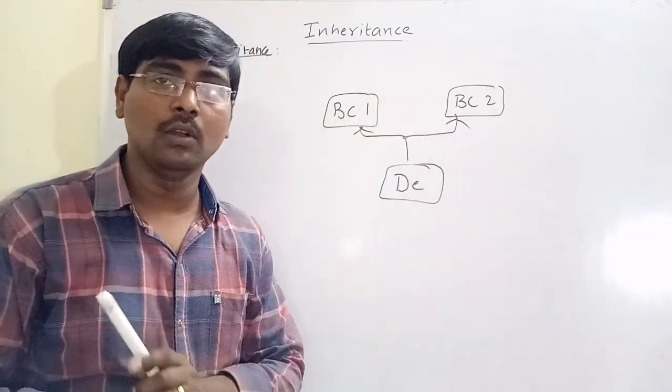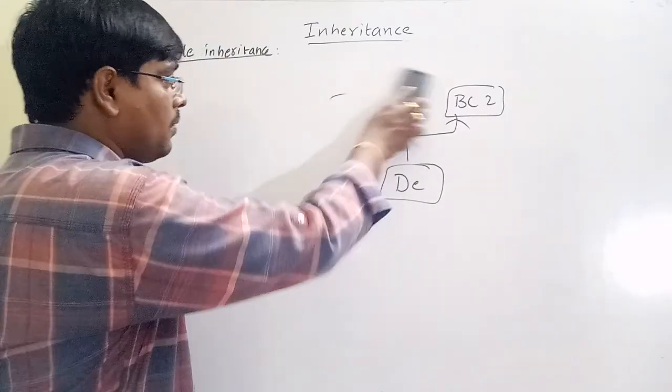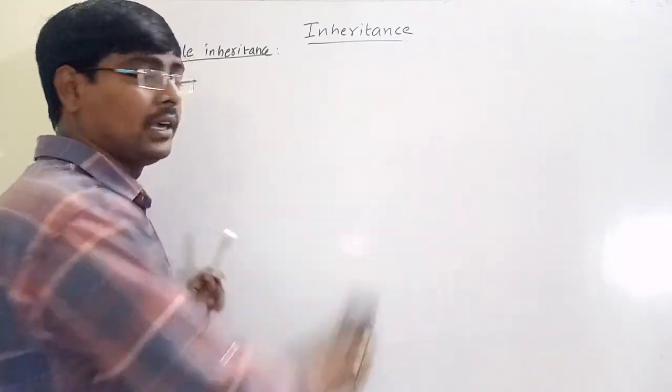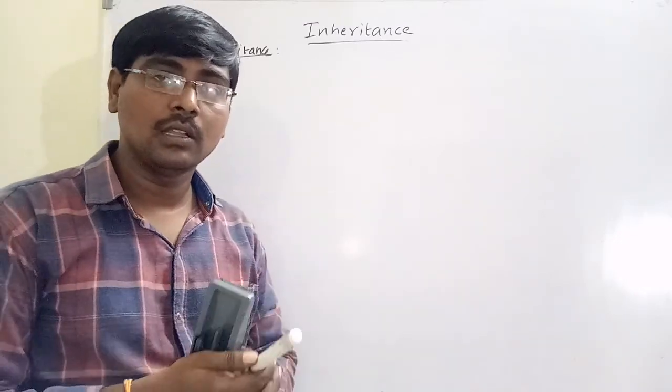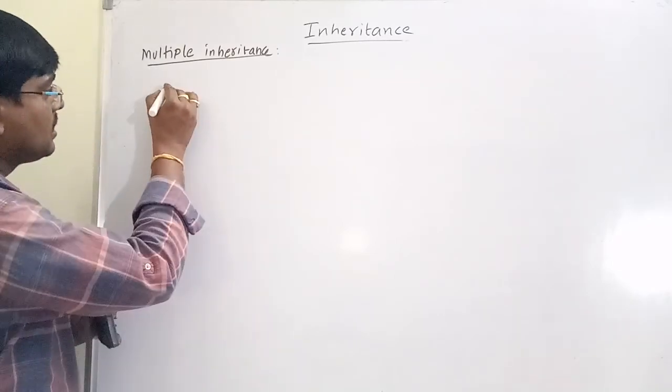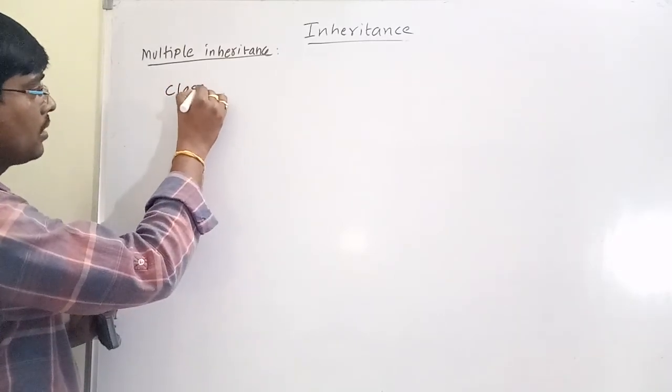That is multiple inheritance. In Java, we implement multiple inheritance by using an interface. But in Python, there is no need of any interface, directly it is possible. Suppose consider a simple example, class